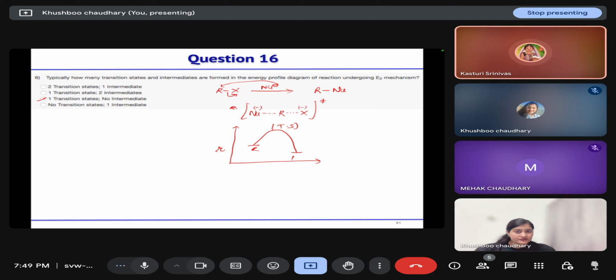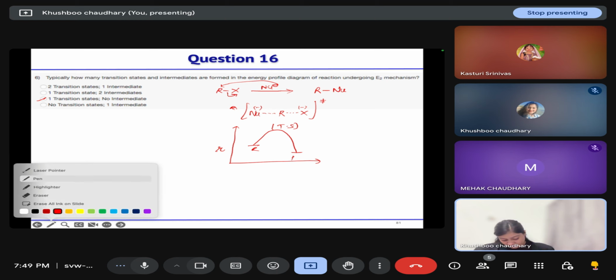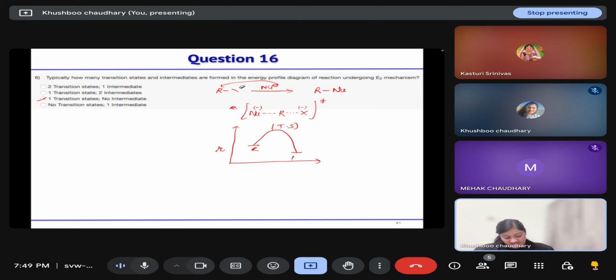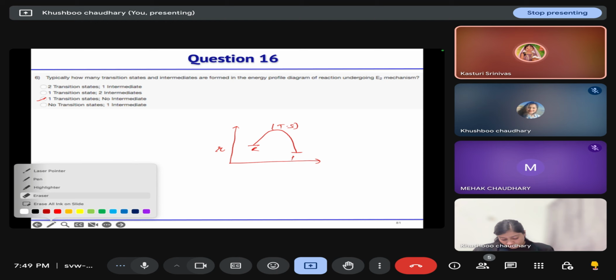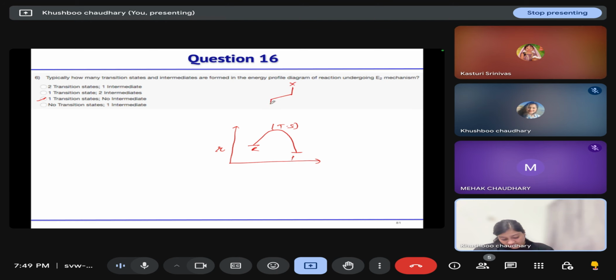But here he is asking about the E2 mechanism. In case of E2 mechanism also, an anti-periplanar system is there. So there is simultaneous removal of the leaving group and the base abstracts the proton. This is your halogen and this is your proton. The base will abstract the proton and simultaneously the leaving group will leave. So this is also a one-step process with no carbocation formation, only a transition state is there. So one transition state and no intermediate.